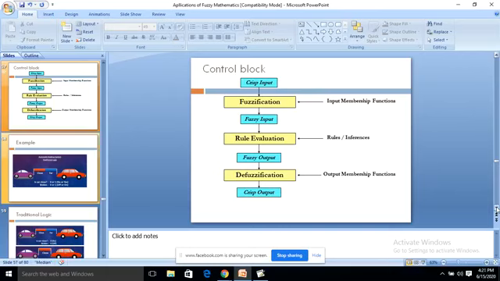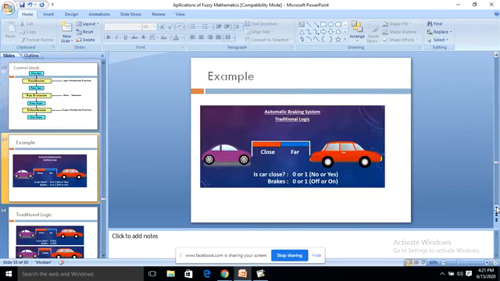After that it is defuzzified. We get the output membership function and crisp output. So the crisp problem is converted into a fuzzy problem, and after using the inference rules and defuzzification, it will become a crisp problem again, crisp output again. Here there are few examples for fuzzy logic.